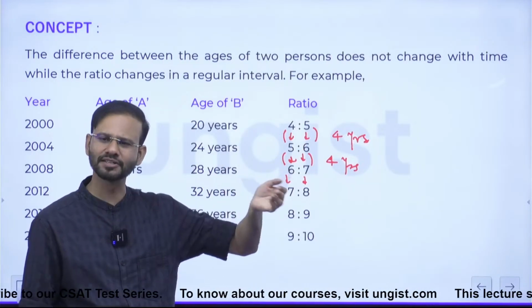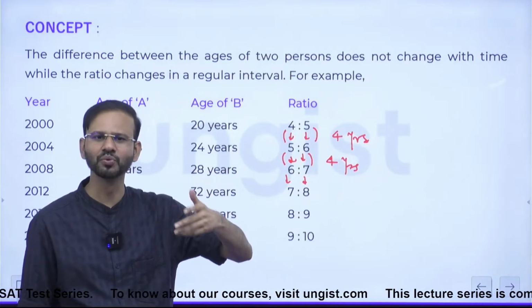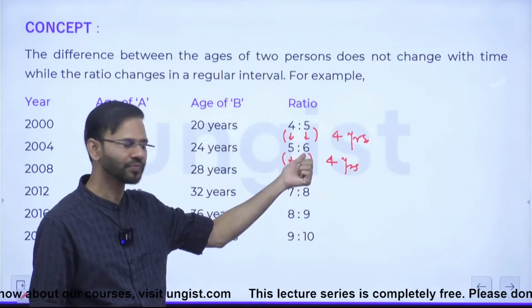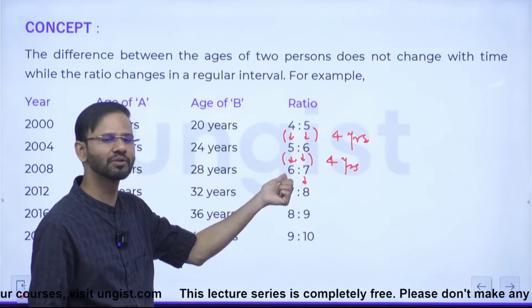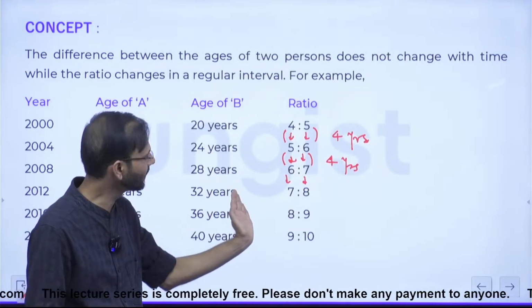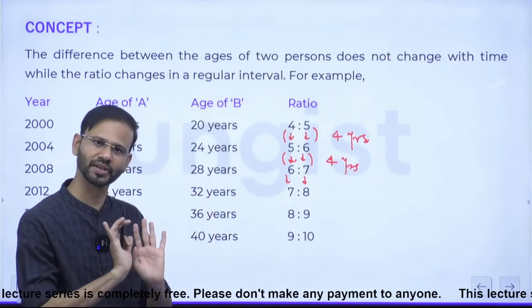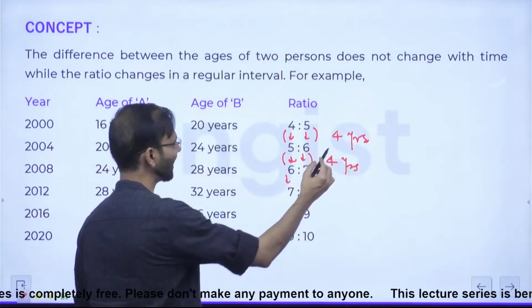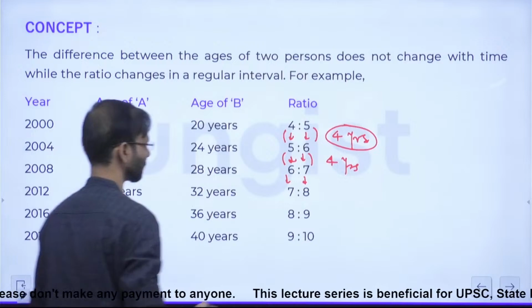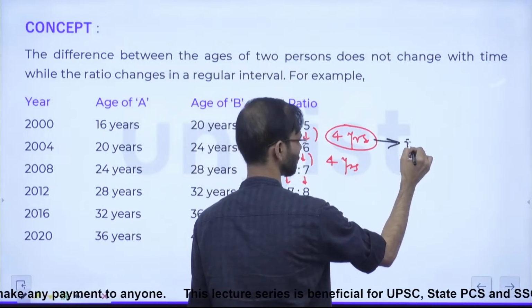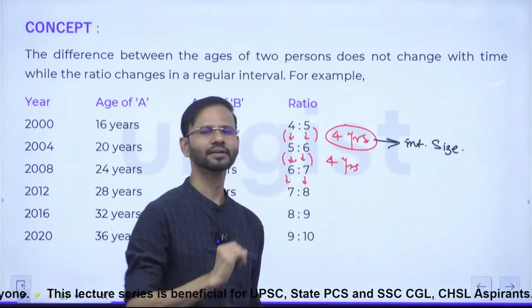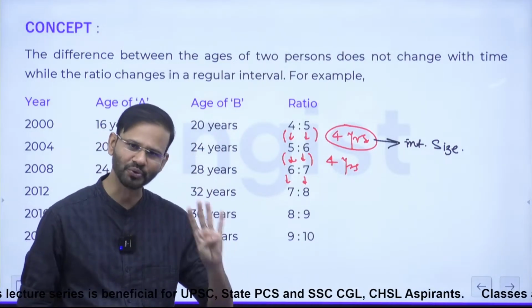Or in n years, let's say 4, it can be 4, it can be 2, it can be 5, it can be 7 also. So if in n years it becomes 5:6, then again in the next n years it will become 6:7, and again in the next n years it will become 7:8, and again 8:9. Correct everybody? Now this value is known as the interval size, everybody. This is known as the interval size.